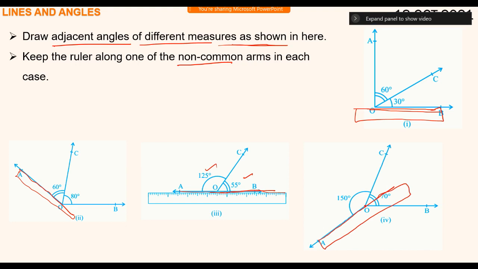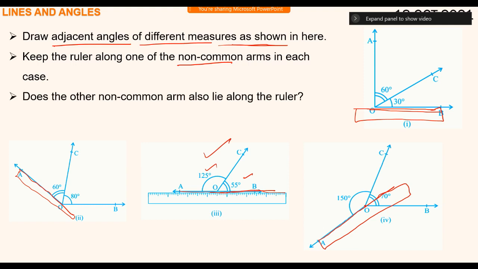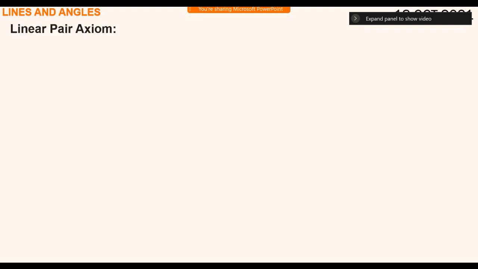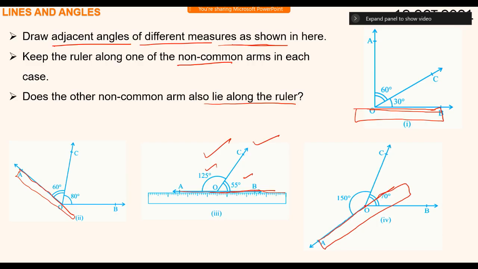Since the sum of these two angles is 90, one of the non-common arms is not coming along this ruler. Here, the sum of these two angles is not 180. That's why the non-common arm is not coming along this ruler. Only in this case, where the sum of these two angles is 180, both non-common arms are coming along this straight line. Does the other non-common arm lie along the ruler? Only in this case it happened. So statement A is true.